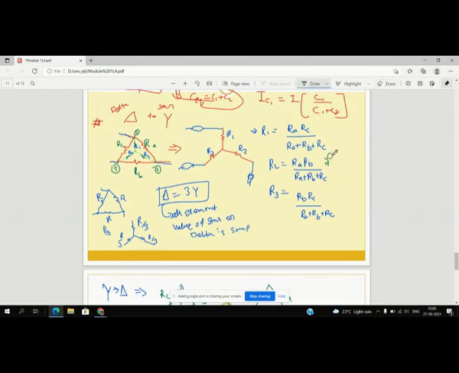For capacitor, C2 is equal to CA plus CB plus CA CB divided by CC, right?